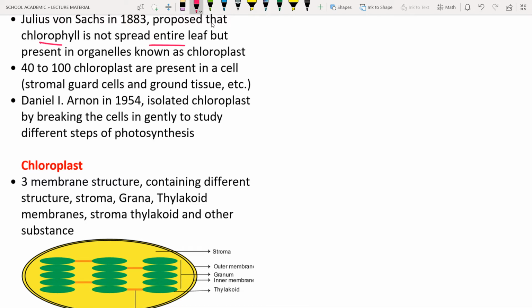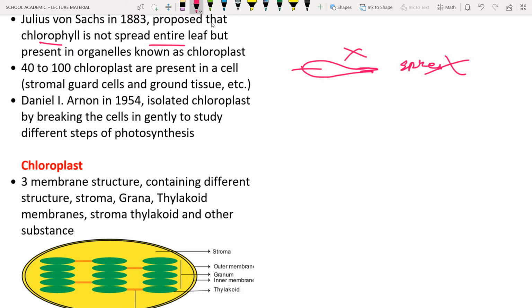Previously, before 1883, the scientists thought that the chlorophyll, the pigment, is spread entirely, but it is wrong. So the chlorophyll is not spread entirely, but it is present in specialized structures. They are known as thylakoid membranes. Okay. So especially they found that the chlorophyll is present in the chloroplast, and now, based on the advanced studies, we came to know that they are present in the thylakoid membranes.